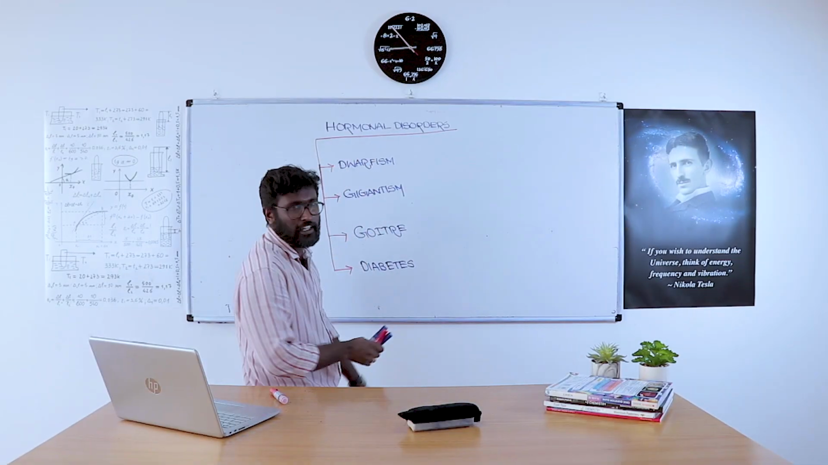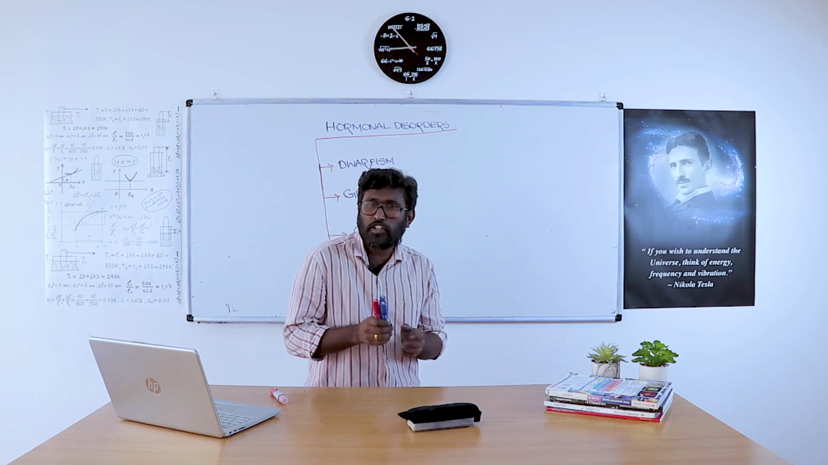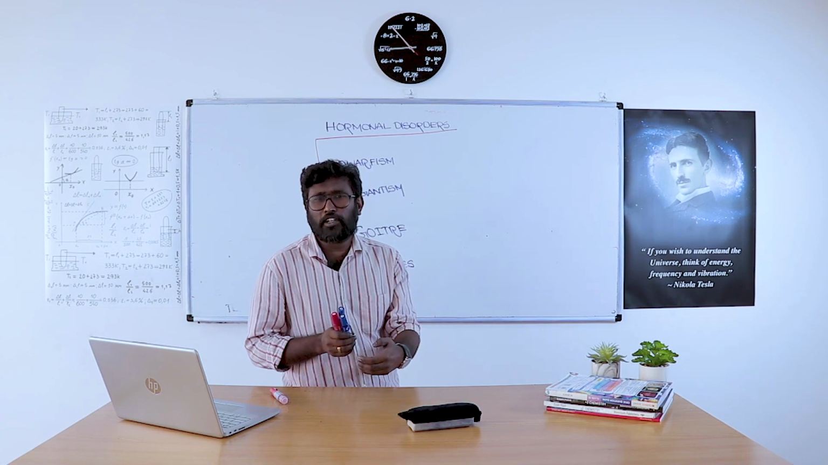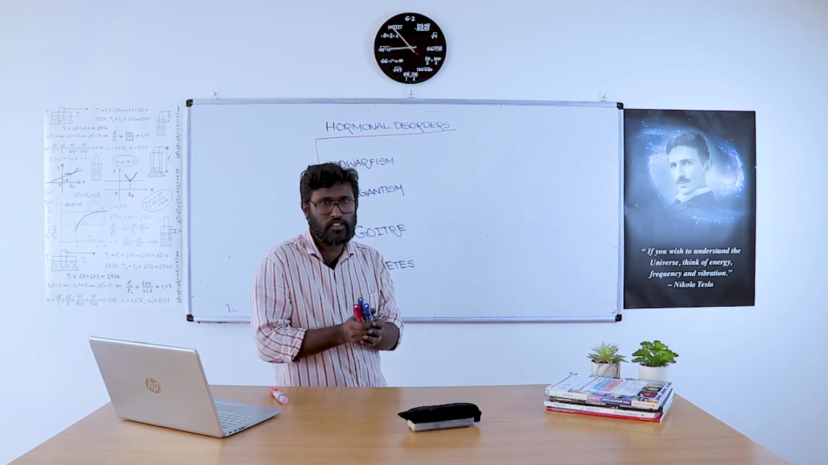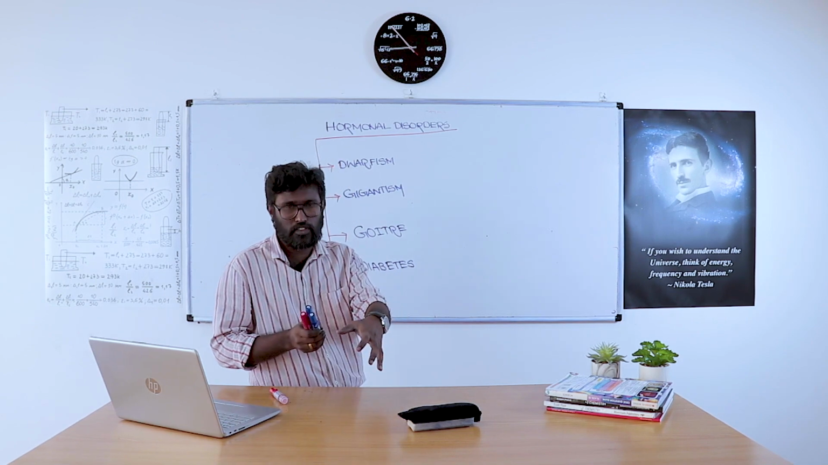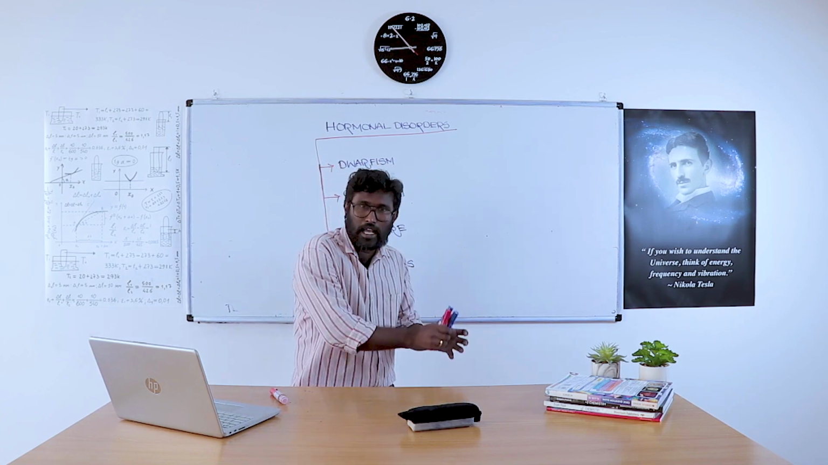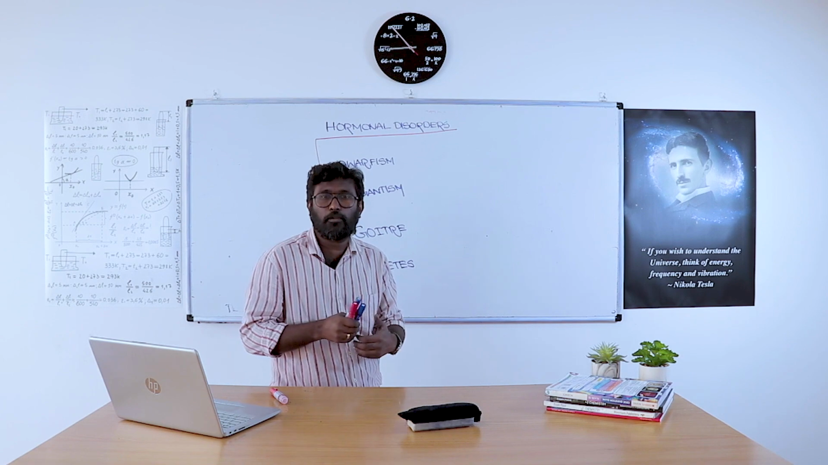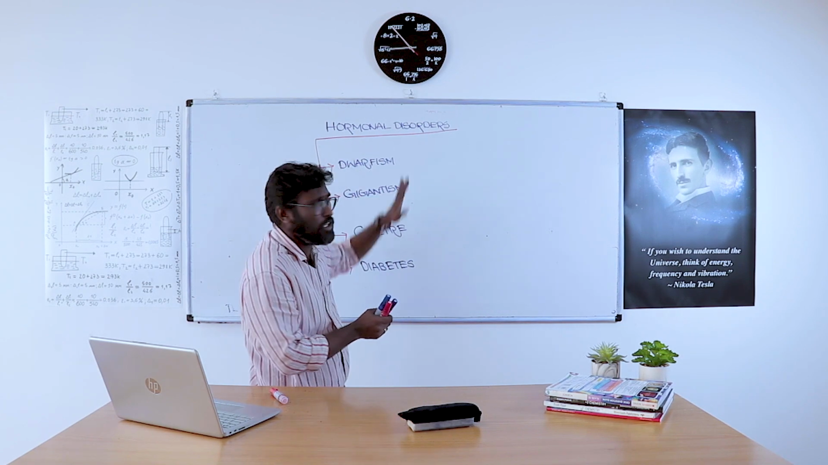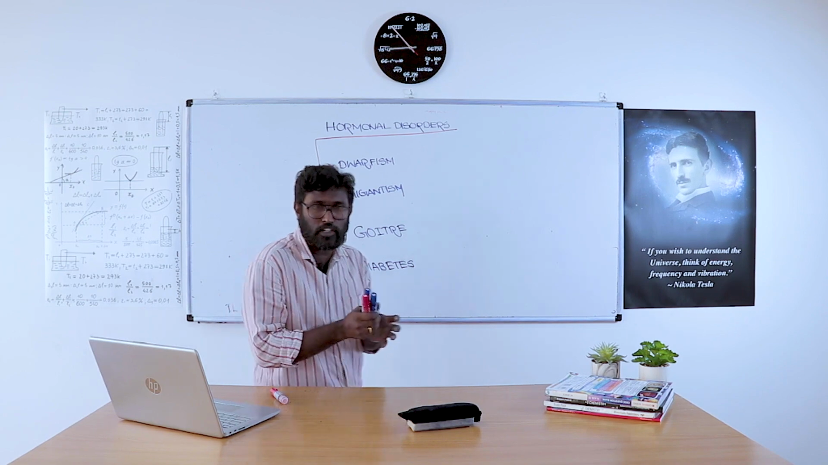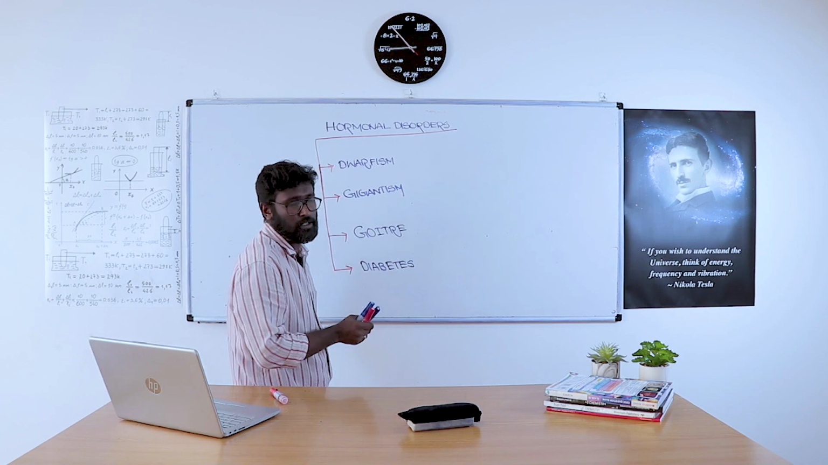So, moving to the final topic of the chapter, hormonal disorders. As we know, overproduction and underproduction, that is excess production and less production of hormone, will cause diseases. That is called hormonal disorders, and it affects human beings. What hormonal disorders do we want to study? We want to study dwarfism, gigantism, goiter, and diabetes.